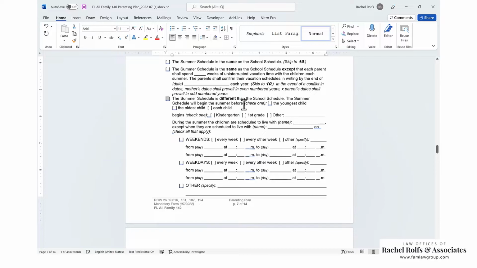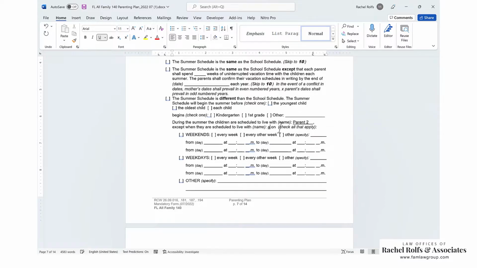Summer schedule is different. Summer schedule begins when, and then you're going to say what the schedule is going to be in the summer. So maybe the children are normally with parent one during the school year, and then maybe in the summer going to be with parent two. Don't say parent two, say the parent's name, or say mother or father, or however you want to designate who each person is. Don't just say parent two, because the court won't know who is parent two. And then except when they're scheduled to live with parent one.